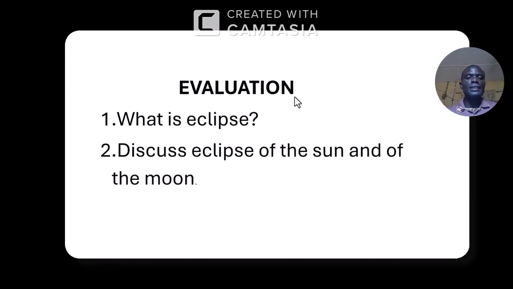Like I said, you must be able to define eclipse. So what is eclipse? You should be able to explain that. It's a natural phenomenon that occurs when the sun, earth, and the moon are arranged in such a way that the three are on a straight line. So when we have the three aligned in a straight line, then eclipse will happen.